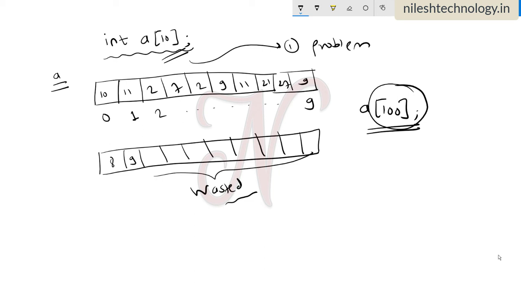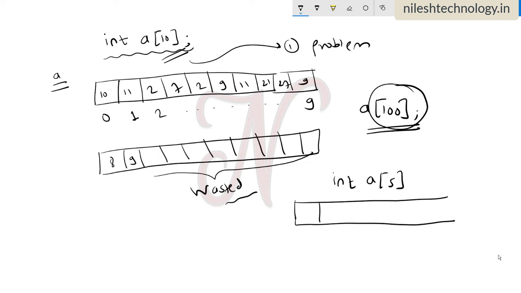Now we discuss some other problems. See here, if I consider an array of size 5, with positions 1, 2, 3, 4, 5, and here we store only 3 numbers, then 2 positions are empty. Now there are 3 numbers in the array and the remaining 2 are free.